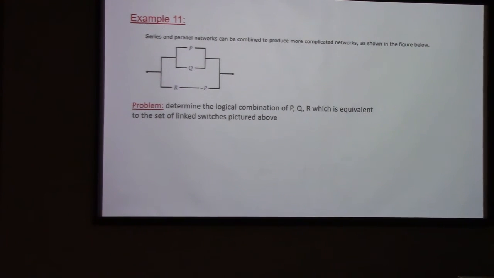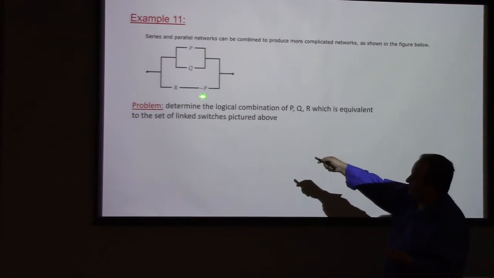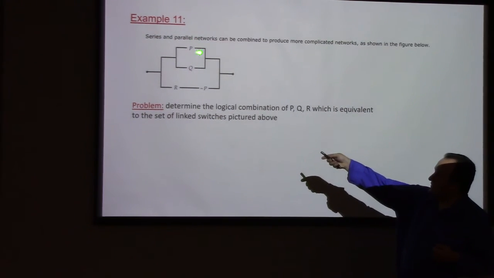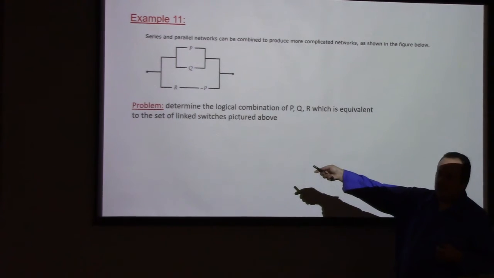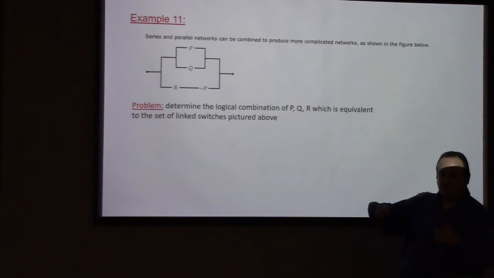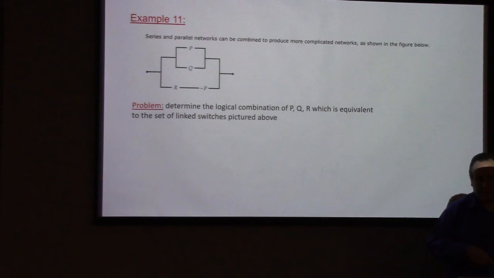Right here, we have this series and parallel network. The way this diagram works is this switch and that switch are mechanically wired together in such a way that whenever that one closes, this one opens and vice versa. If this is closed, that means that one's open. If that one's open, that one's closed. Because it's P and not P, so they're linked mechanically, all right?